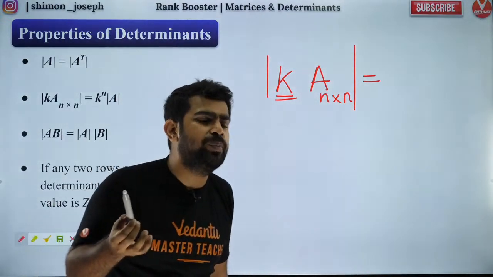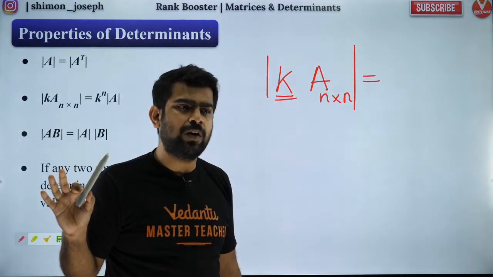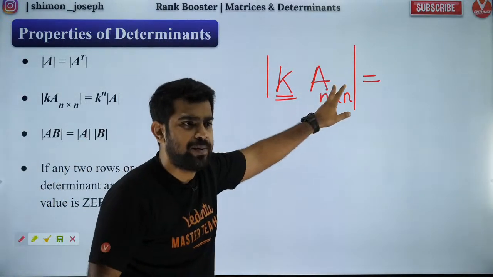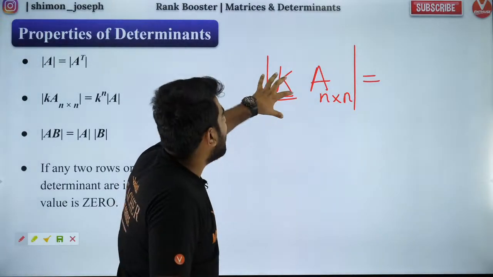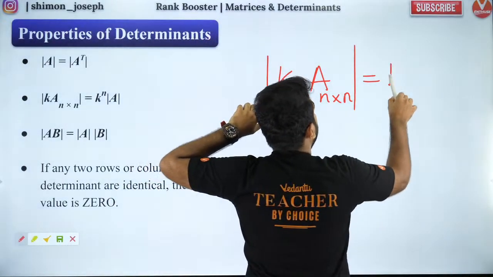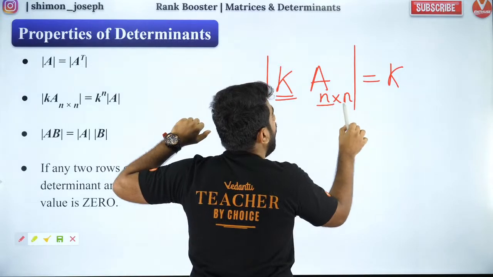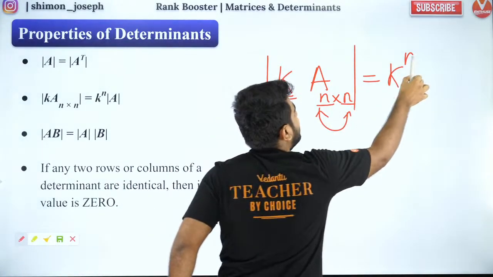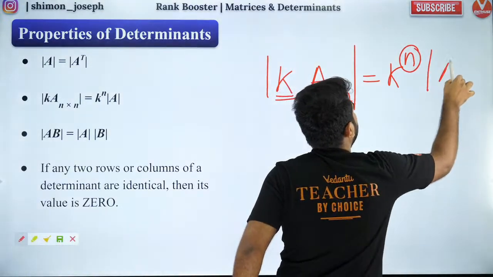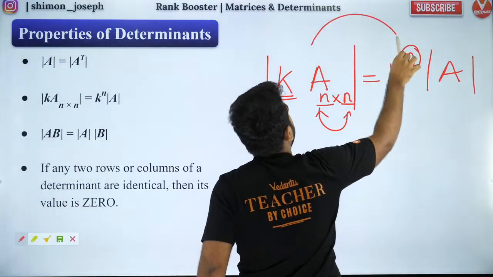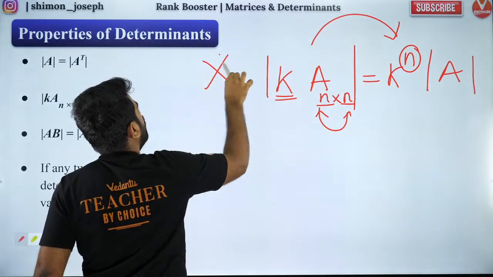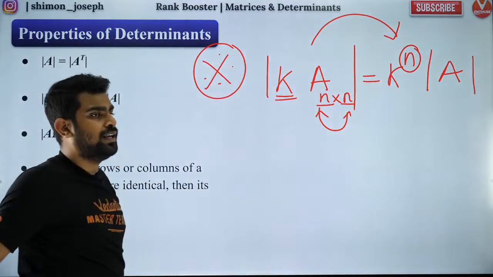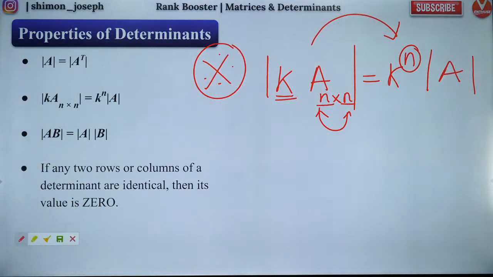We all know that A should be a square matrix. Now, if I take the scalar outside, it will come out as k to the power of the order of A. Whatever is the order of A, that power I will raise k to, multiplied by the determinant of A. Very important. Please make sure you understand it. Everybody, note it down.